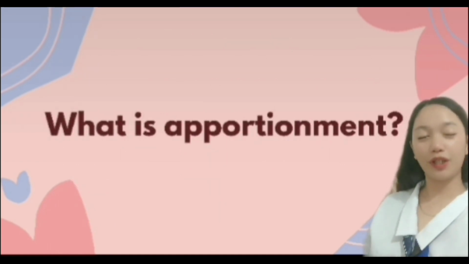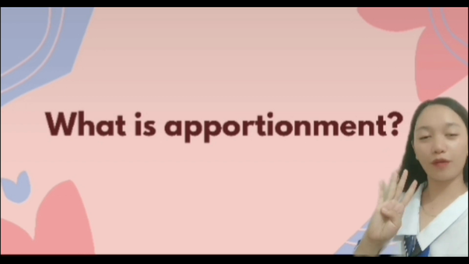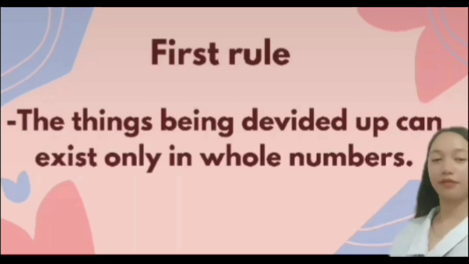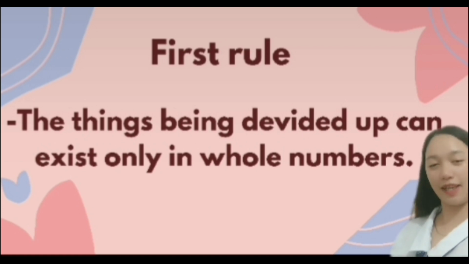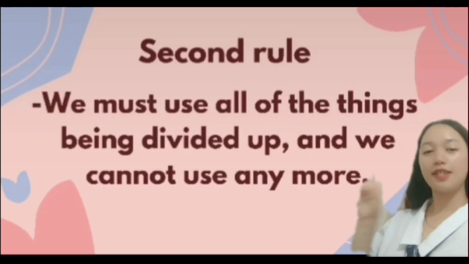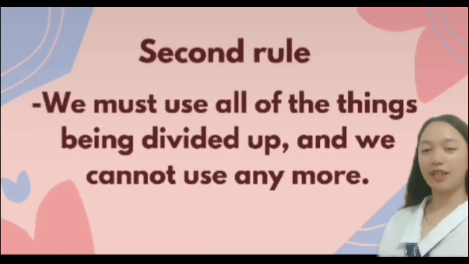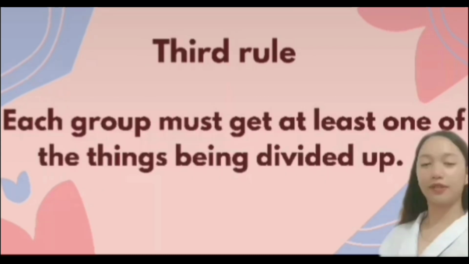Let me show you the four rules of apportionment. First rule: the things being divided up can exist only in whole numbers. Second rule: we must use all of the things being divided up and we cannot use any more.